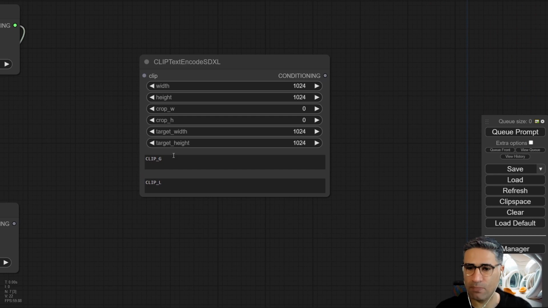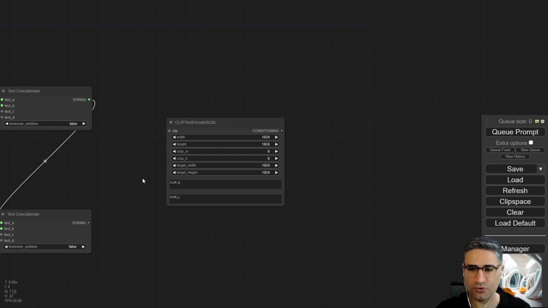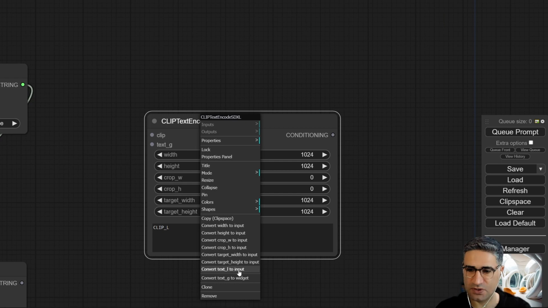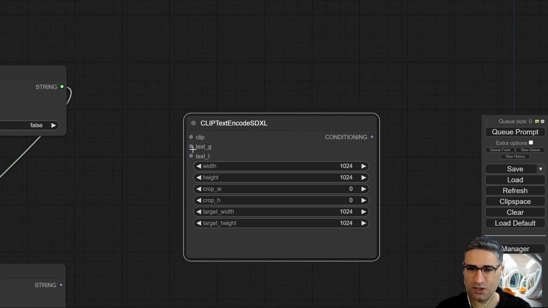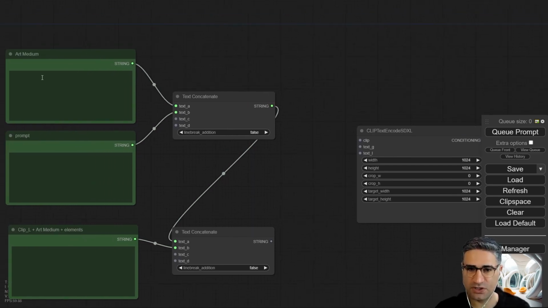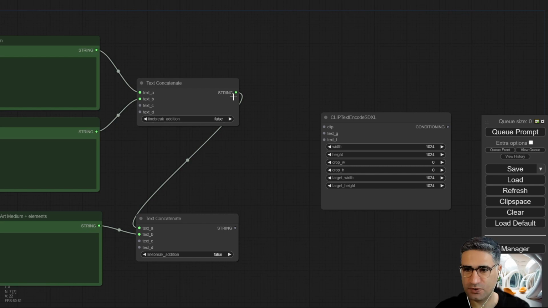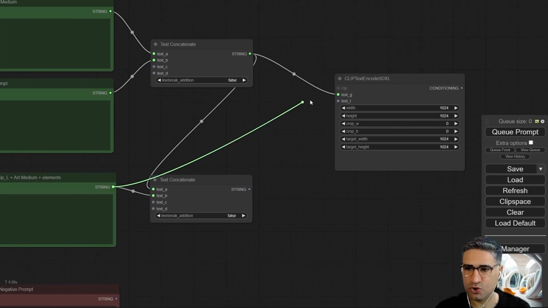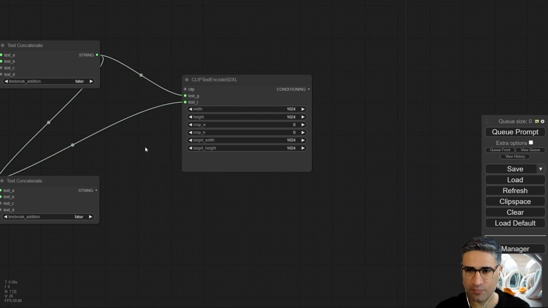So for changing the clip G and the clip L to the input, I should right click on the node and click here: convert text G to input and convert text L to input. Here you can see we have two inputs. After merging these two, art medium and prompt, I will connect them to the text G, and our prompt for the clip L should connect to the text L. Okay.